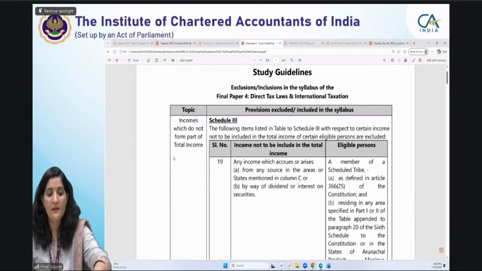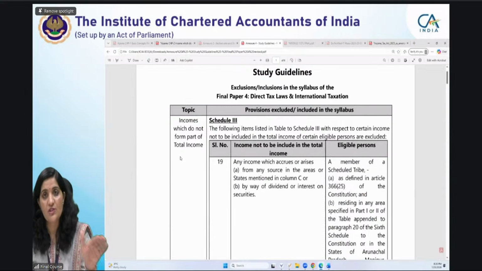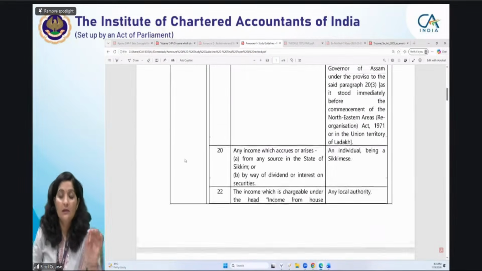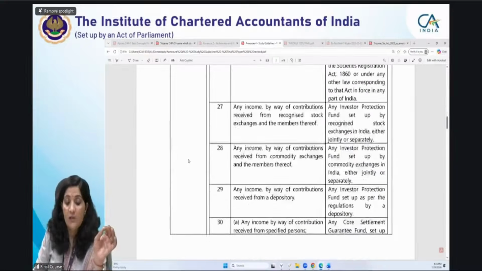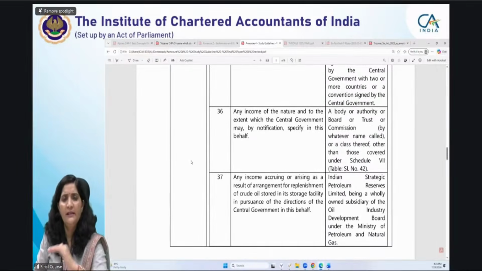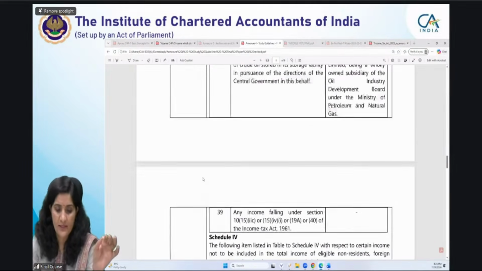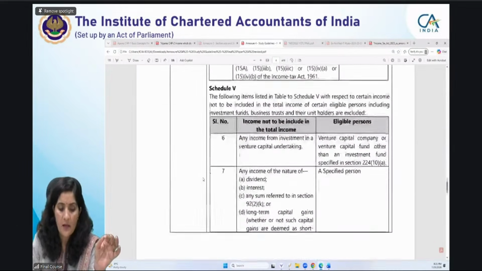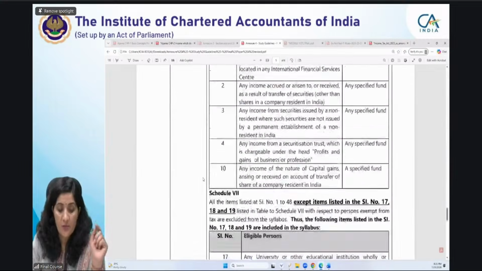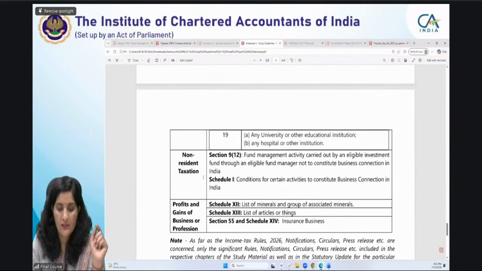So the first topic is income which does not form part of total income. There are certain exclusions which are not forming part of total income, and certain inclusions are also there. I will not be going into detail, but only major things I will tell you about these schedules. What I was telling you, schedule 1 provides for the conditions.